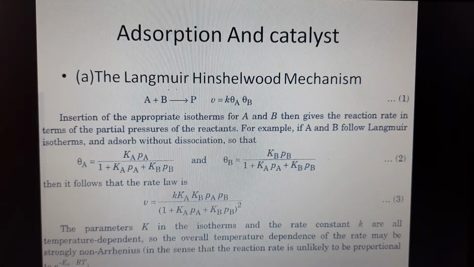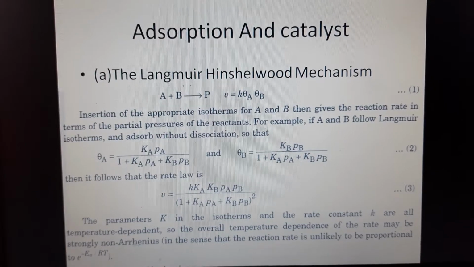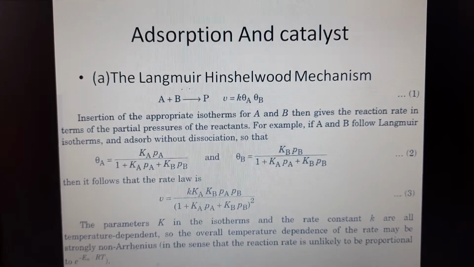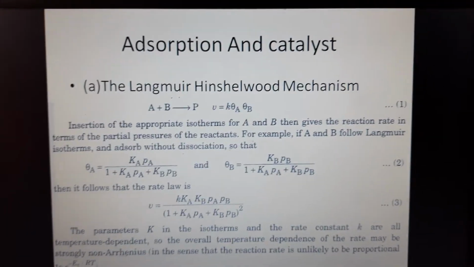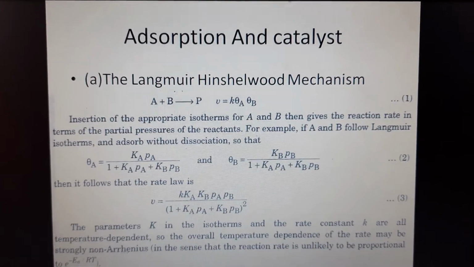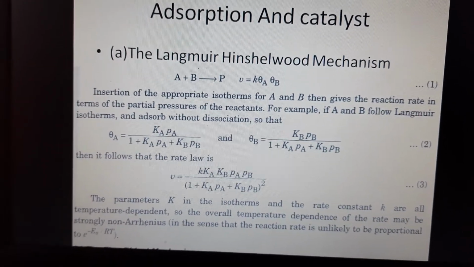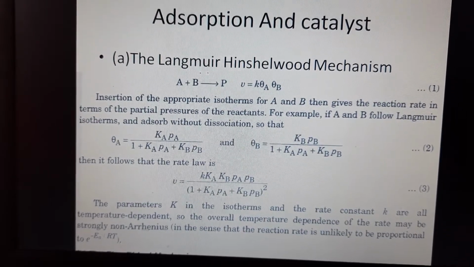Adsorption and catalysis. Heterogeneous catalysis normally depends on at least one reactant being adsorbed, usually chemisorbed, and modified to a form in which it readily undergoes reaction. Often this modification takes the form of a fragmentation of a reactant molecule.